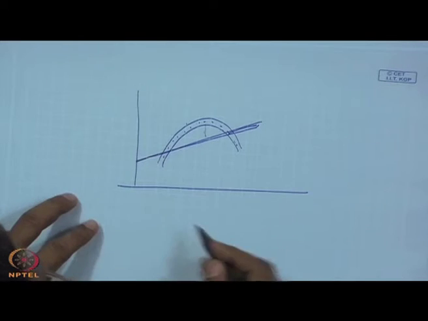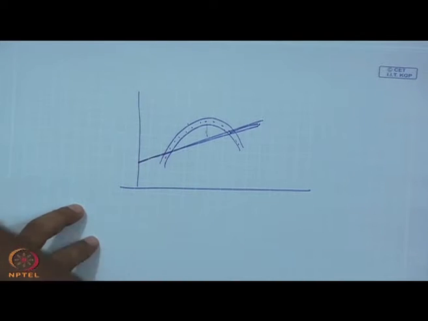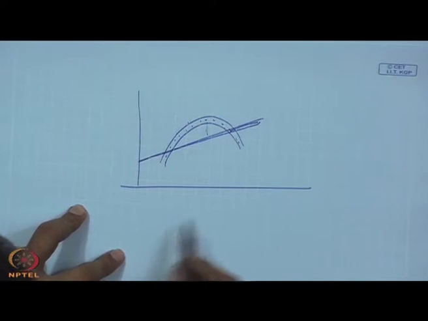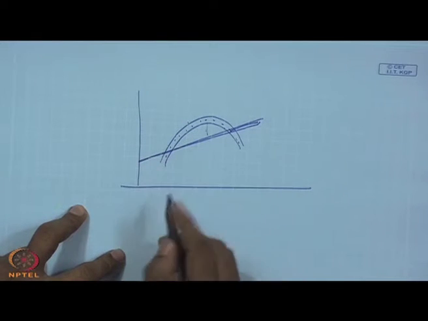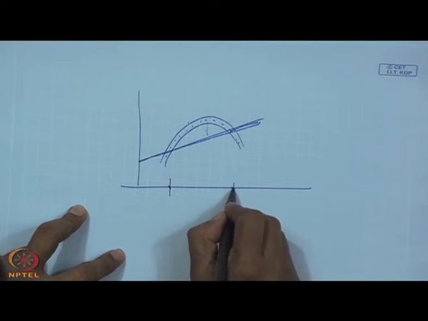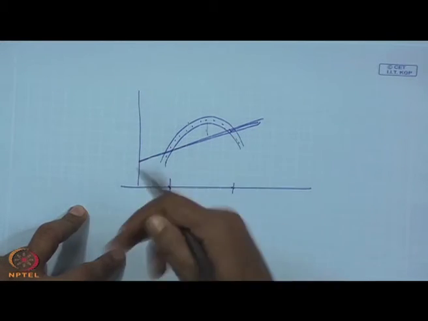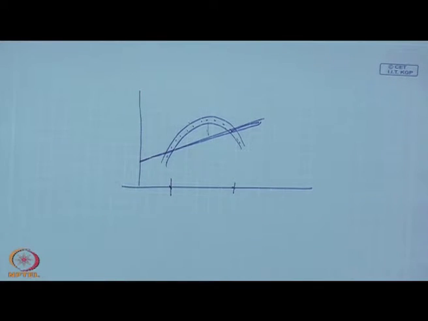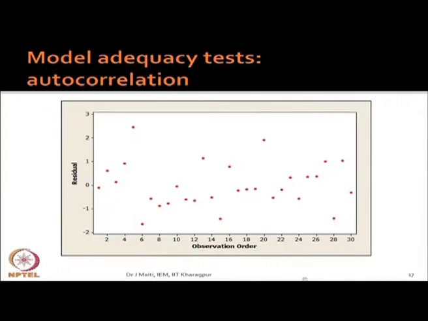And another issue with autocorrelation: if there is correlation between this observation and that observation, this correlation will not be captured by the model, but it will go to the error. Error will capture all those things which are not captured by the model. So, if I see the observation order versus the residuals, there should not be any systematic pattern.